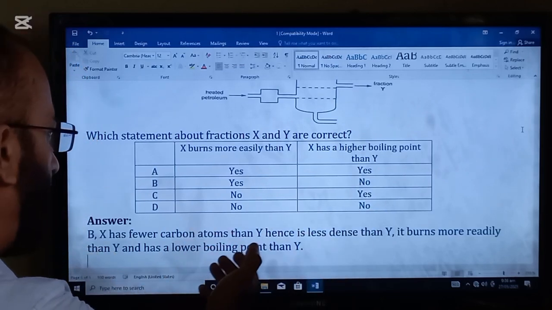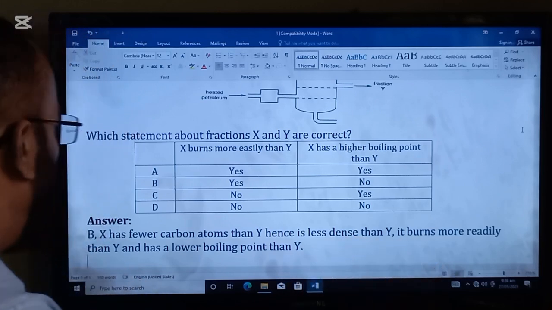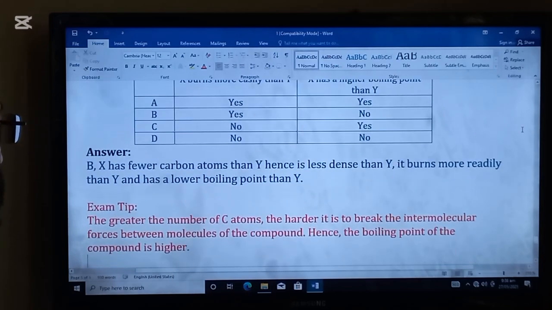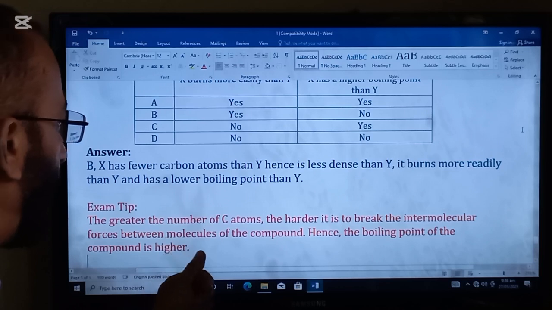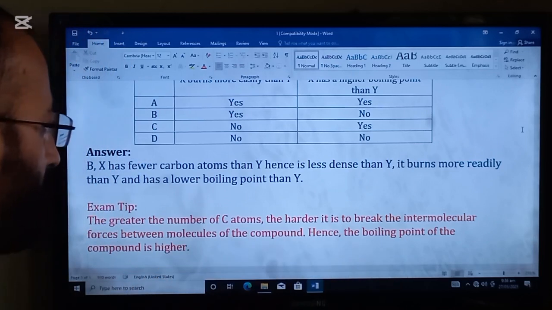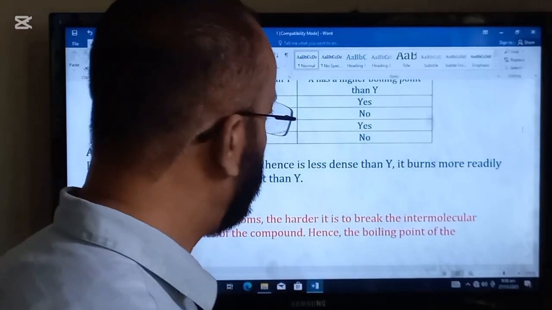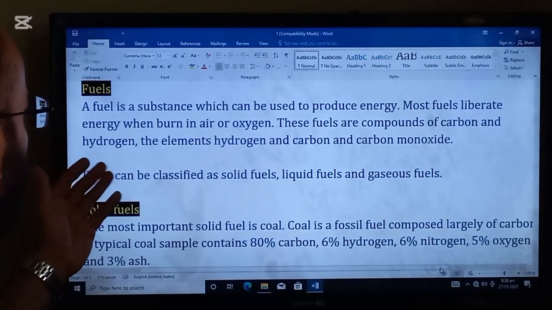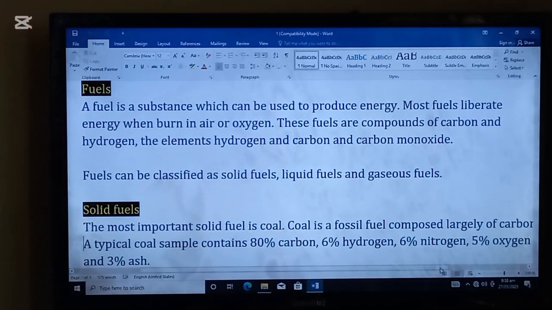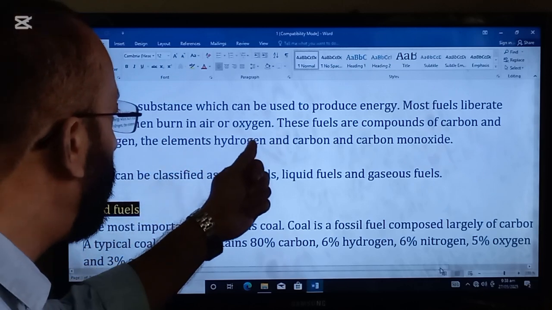X has fewer carbon atoms than Y, hence is less dense than Y. It burns more readily than Y and has a lower boiling point than Y. The greater the number of carbon atoms, the harder it is to break the intermolecular forces between the molecules of the compound. Hence, the boiling point of the compound is higher. A fuel is a substance which can be used to produce energy. Most fuels liberate energy when burned in air or oxygen.